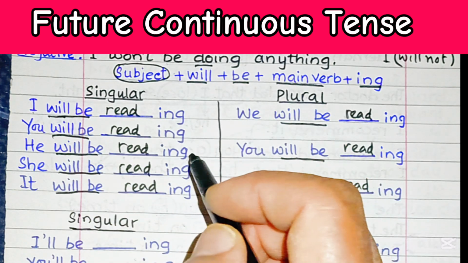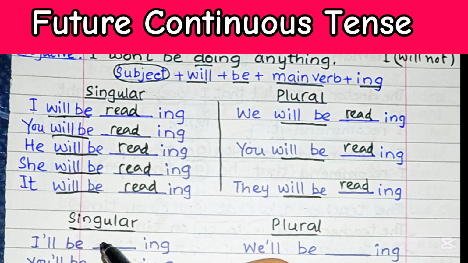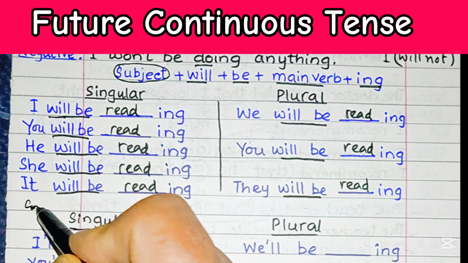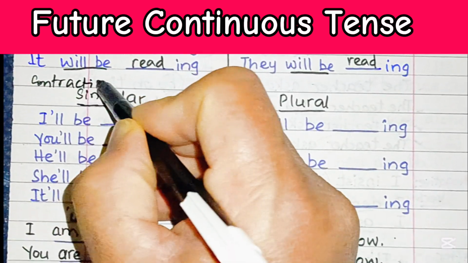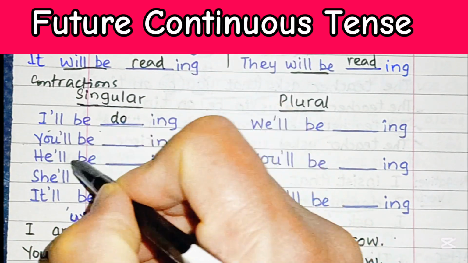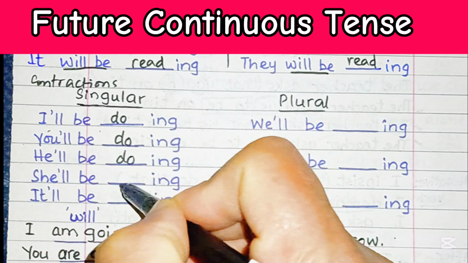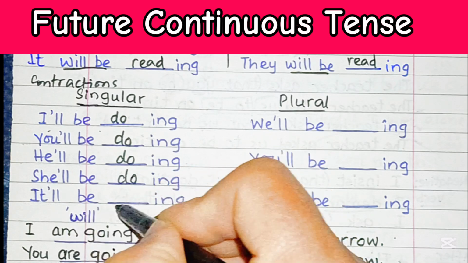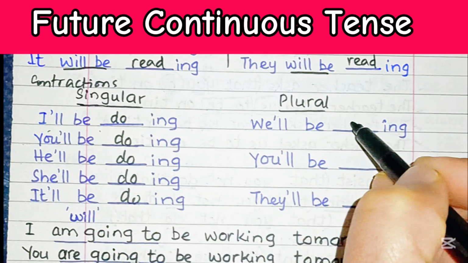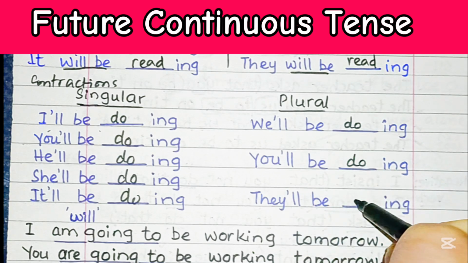Use contractions with the future continuous tense. If you take I and will together, that becomes I'll. So these are actually the contractions. I'll be doing, you'll be doing, he'll be doing, she'll be doing, it'll be doing, we'll be doing, you'll be doing, they'll be doing.